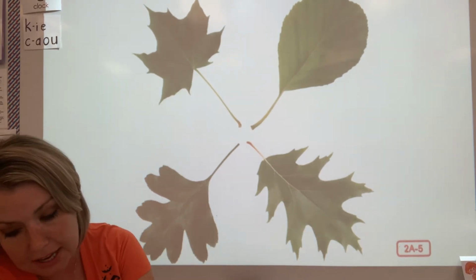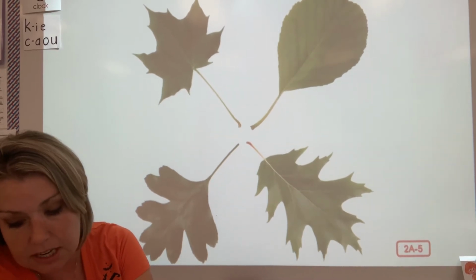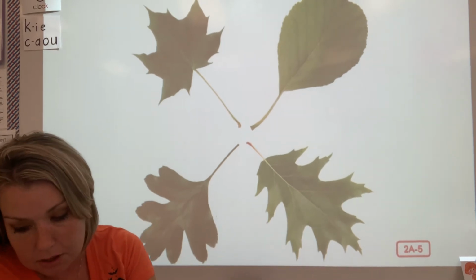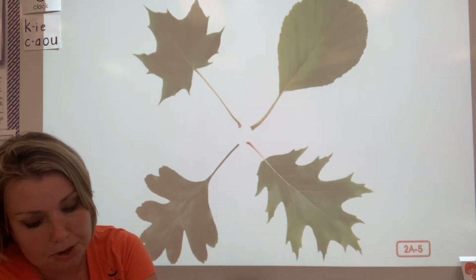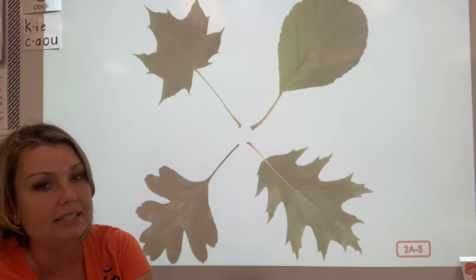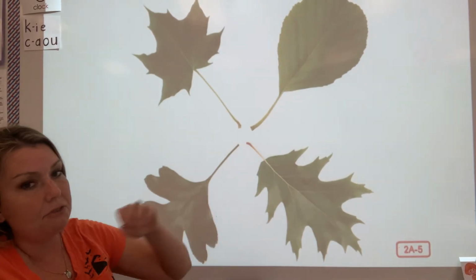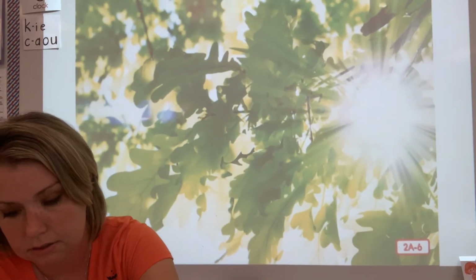Remember, many plants, not just trees, have leaves. In fact, leaves are especially important to the survival of all plants. Survival means that the leaves are especially important in making sure the plant stays alive. The plant cannot stay alive without leaves.